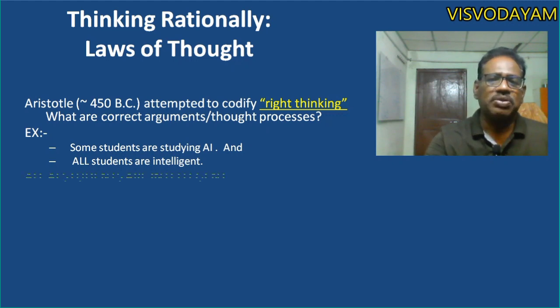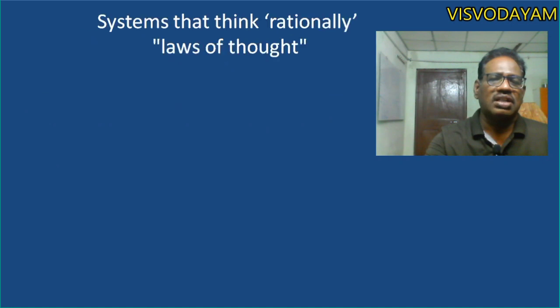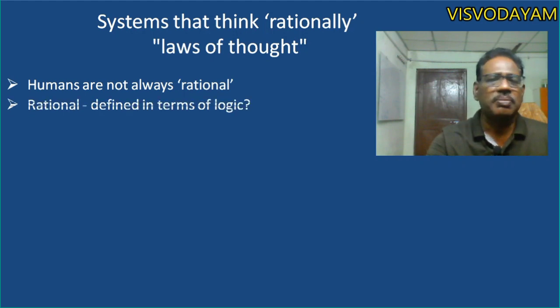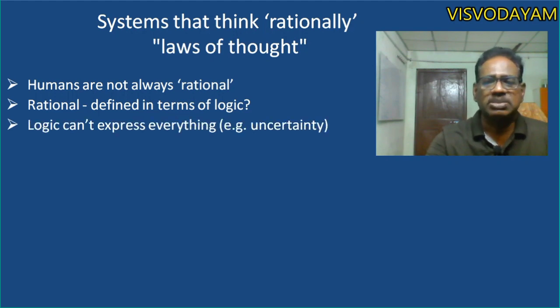Based on this approach, systems that think rationally with the laws of thought, artificial intelligence is defined by some of the scientists, thinking that humans are not always rational. Rational is defined in terms of logic. Logic cannot express everything because of uncertainty.